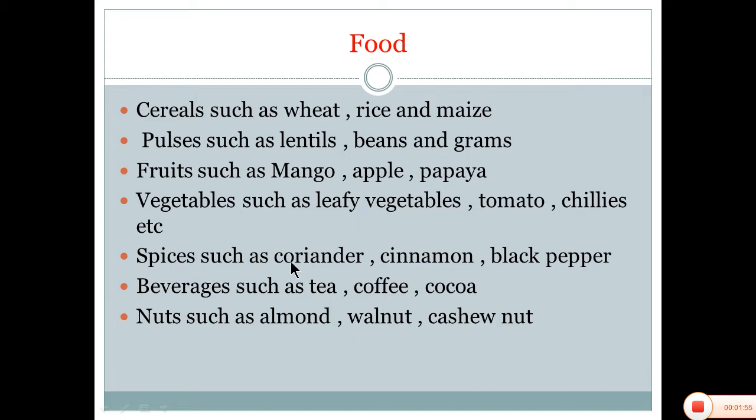Spices such as coriander, cinnamon, black pepper, we get from plants. Beverages like tea, coffee, cocoa are the products of plants. Nuts such as almond, walnut, cashew nut, these are also the products of plants.